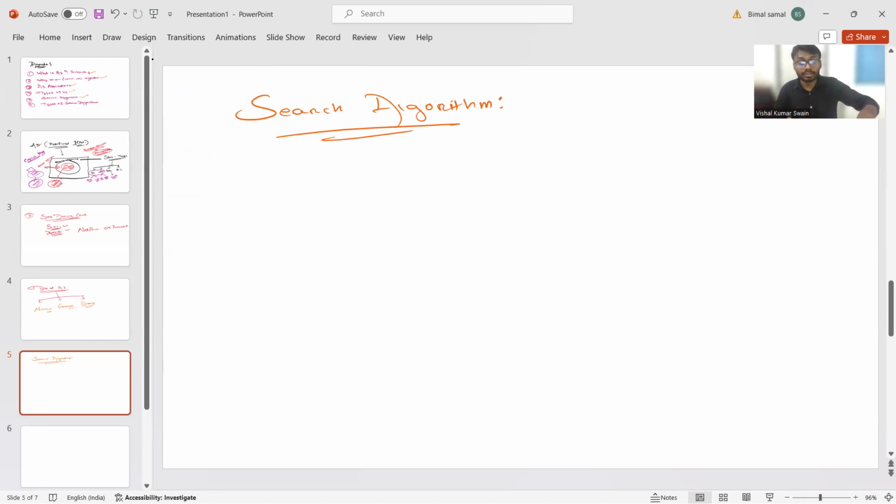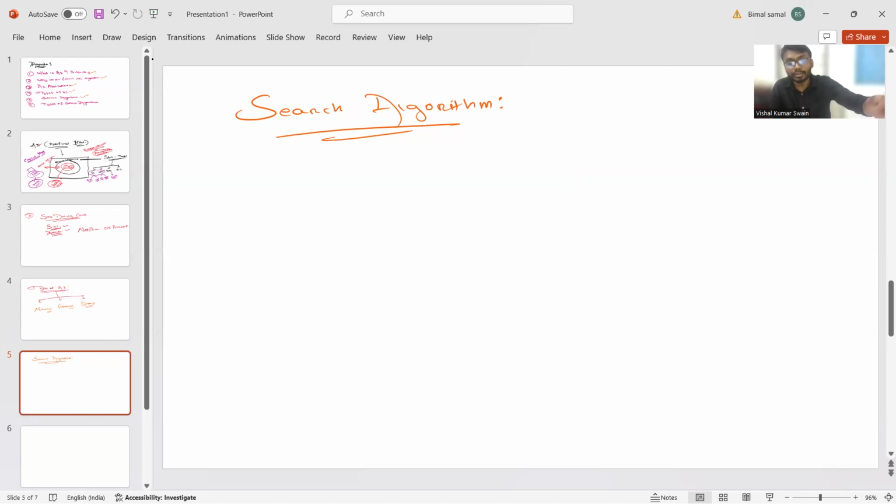Search algorithms are like guides that help a computer find what you are looking for on the internet. If you need a definition or a solution, what do you do? You go to Google. So one common search algorithm is Google search.